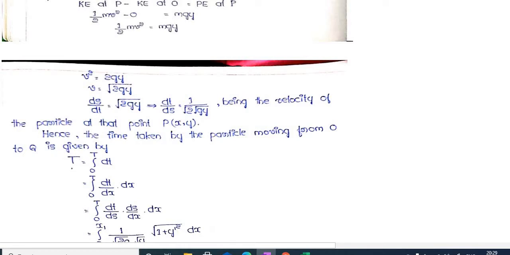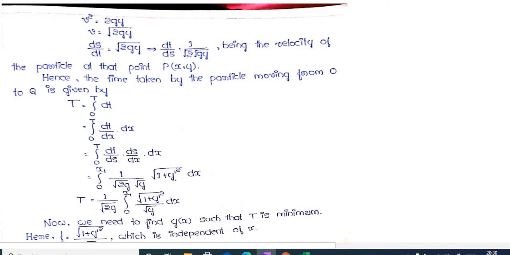Hence the time taken by the particle moving from O to Q, where Q means ground level, is given by the total time T equal to the integral from 0 to T of dt. Here we are doing multiplication and division with dx, and again multiplication and division with ds. We know that ds/dx is this one, and dt/ds we have. Substitute. So 1/√(2g) is a constant, and T equals the integral from 0 to x1 of √(1 + y'²)/√y dx.